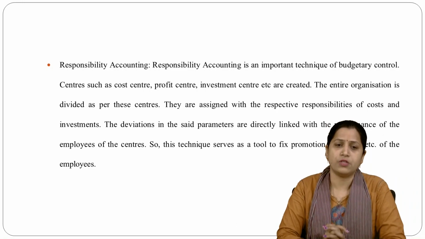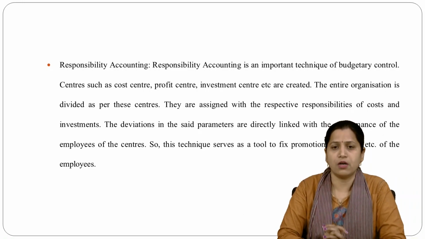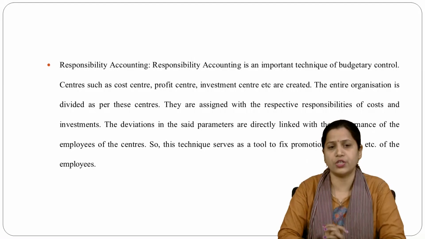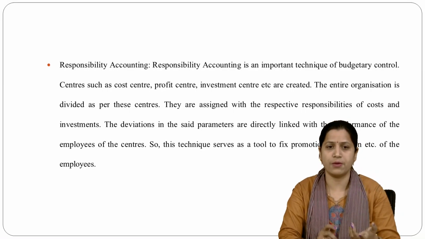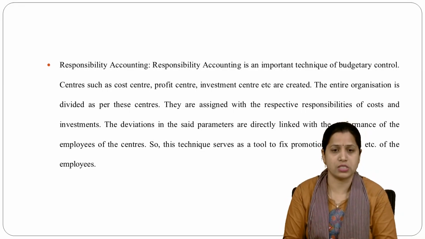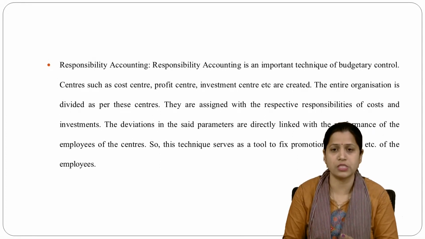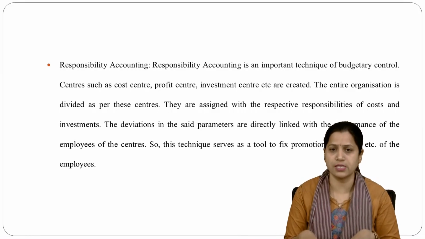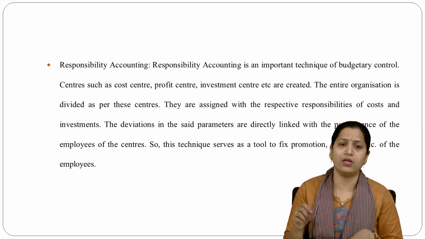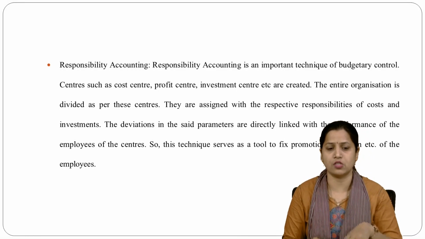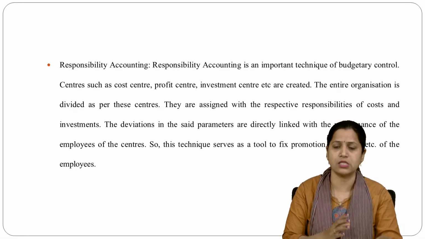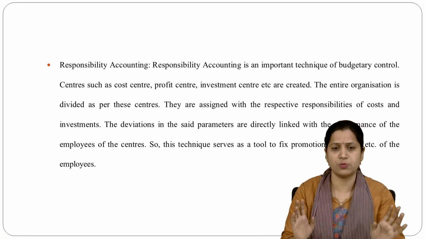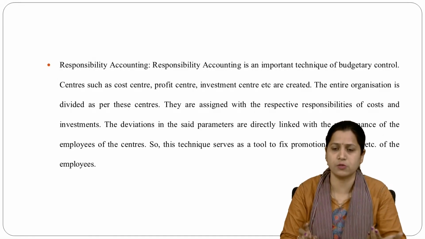What is the meaning of responsibility accounting? Responsibility accounting is an important technique of budgetary control. Centers such as cost center, profit center, investment center, etc. are created. So in responsibility accounting, different centers are created and the entire organization is divided as per these centers, and they are assigned their respective responsibilities.